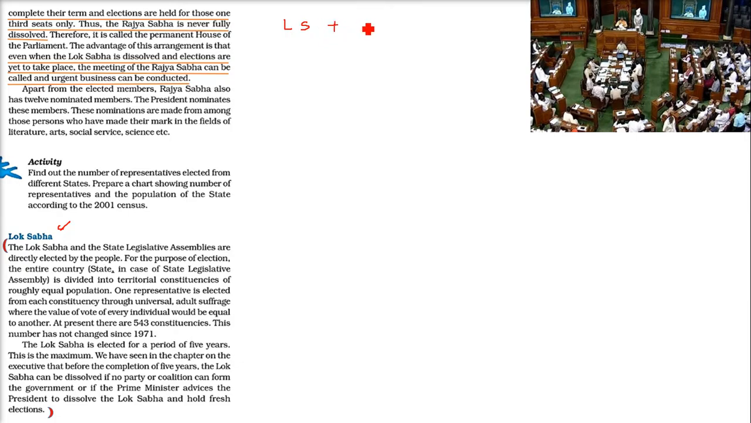And the State Legislative Assembly, the members of Lok Sabha, that is the MPs, and here we have the MLAs. They are elected by the people like us. And for the purpose of this election, the whole country is divided into different constituencies.